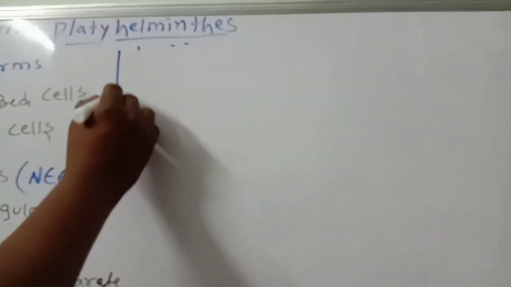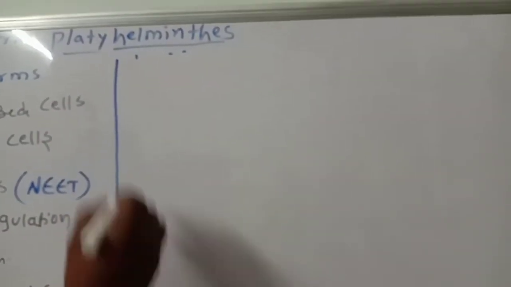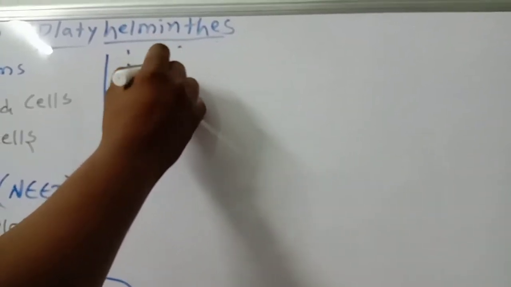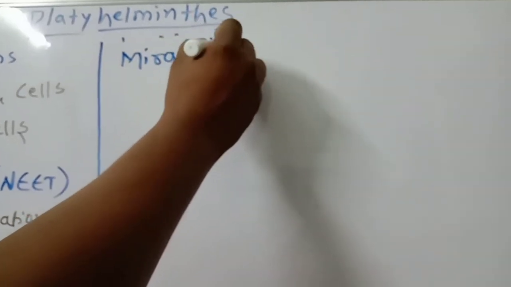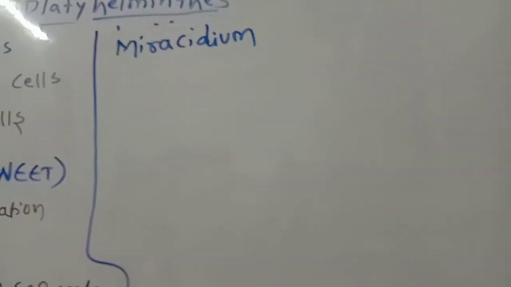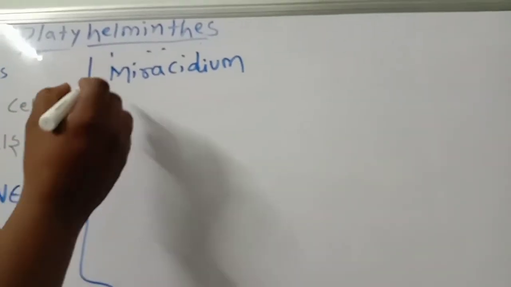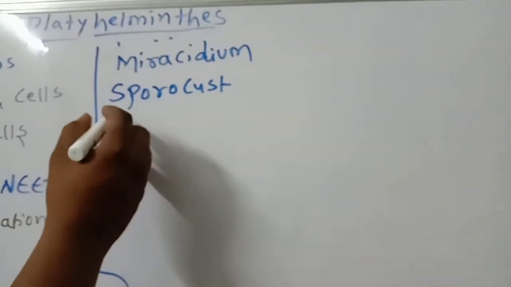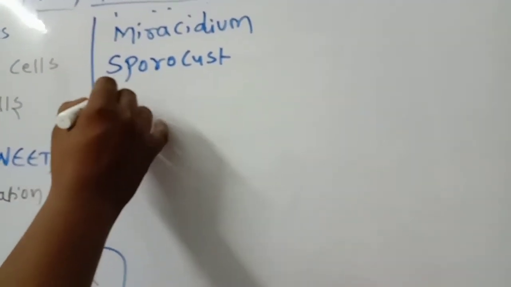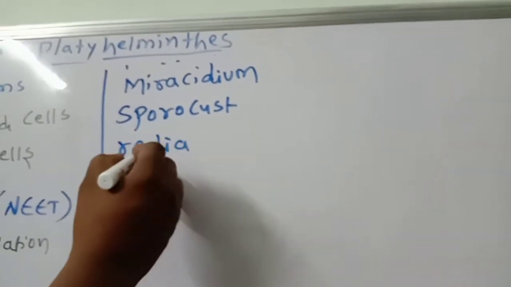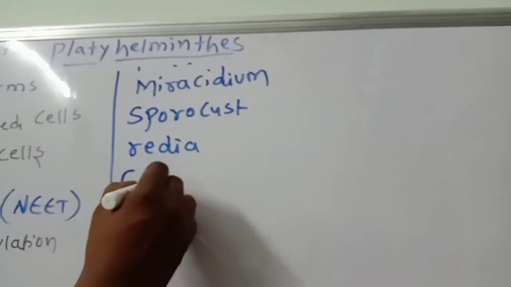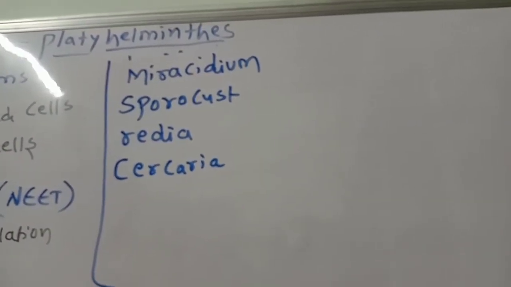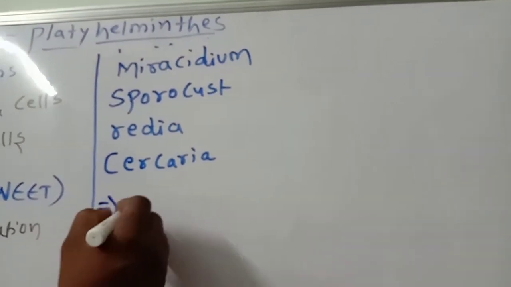The next point I am telling is, what are the larvas? The larvas you should have to see now. Number one, Miracidium. This point you should have to remember. The second one is Sporocyst. The next one is Rhadia and Cercaria. These all are larval forms.